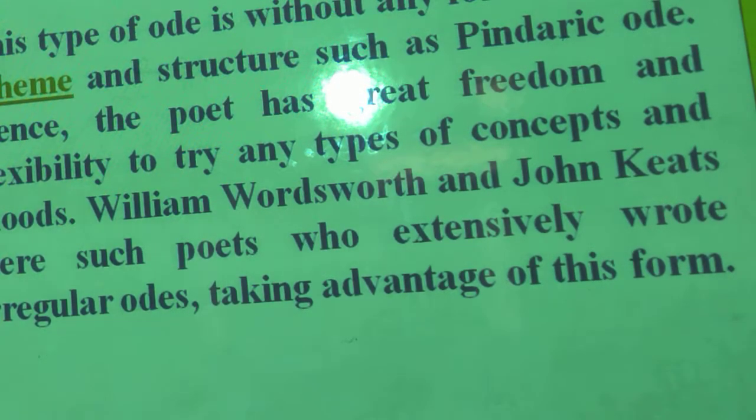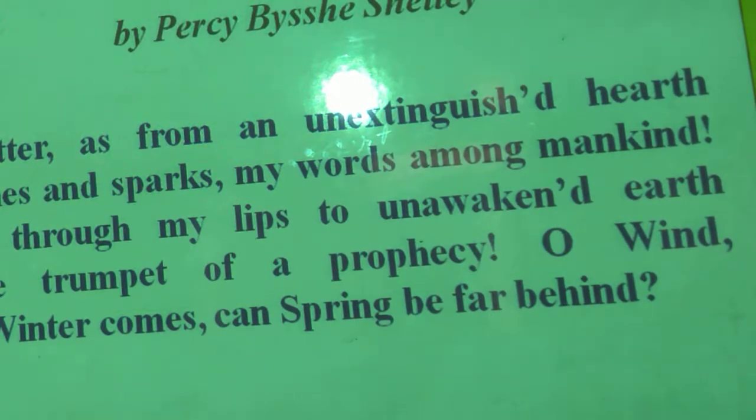William Wordsworth and John Keats were such poets who extensively wrote irregular odes, taking advantage of this form. Who? Wordsworth and Keats. So this is an example: Ode to the West Wind. Ode to the West Wind is a better example of an ode.